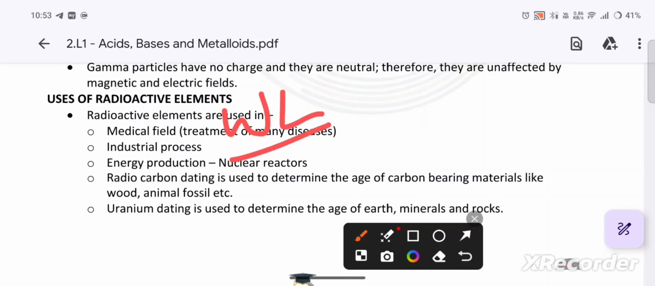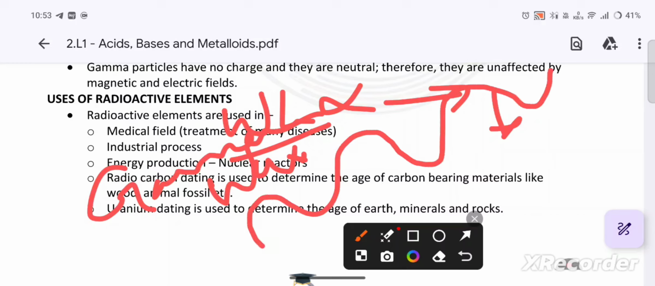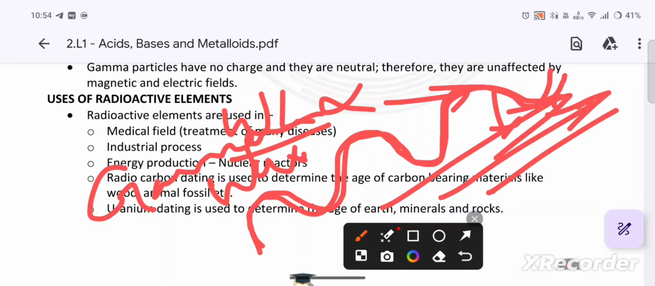Wavelength. Gamma rays' wavelengths are shortest. This symbol is called wavelength. If it is very slow, it will go like this. If it is fast, it will go like this, like this. So the wavelength is very short, the size is very small. That's why it's very short.